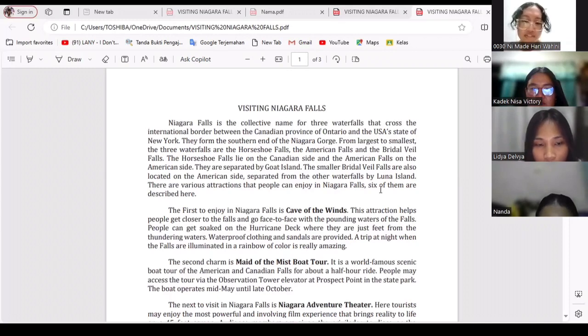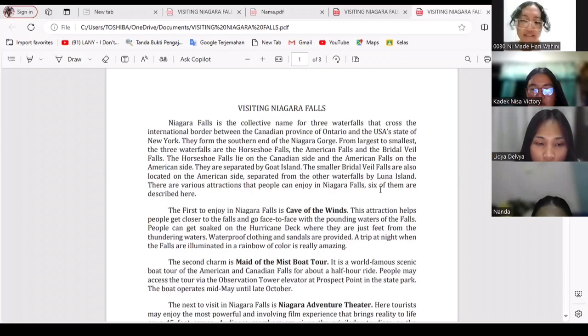The first to enjoy in Niagara Falls is Cave of the Winds. This attraction will help people get closer to the falls and go face to face with the boiling waters of the falls. People can get soaked on the hurricane deck where they are just feet from the thundering waters, but waterproof clothing and sandals are provided.